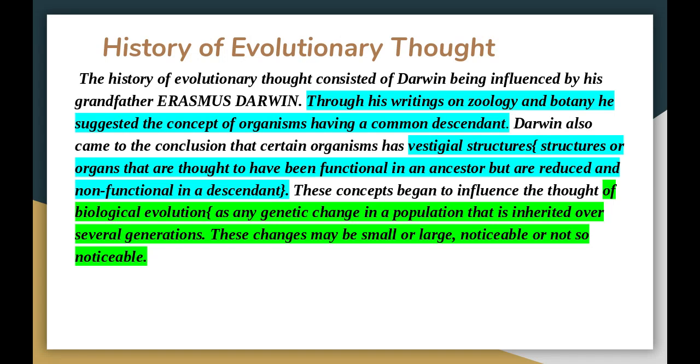and the botanists as well. So he began to believe that all organisms come from a common descendant. Darwin also came to the conclusion that certain animals have something called vestigial structures, okay?